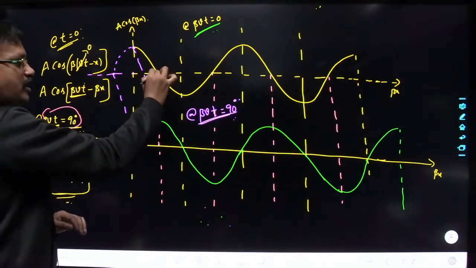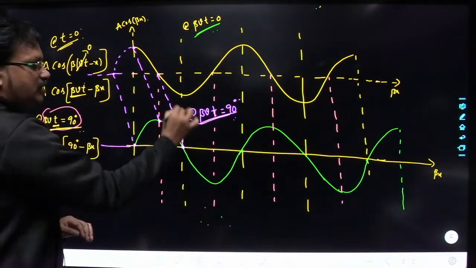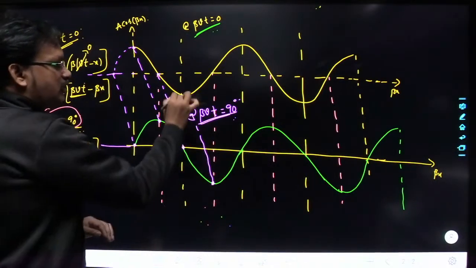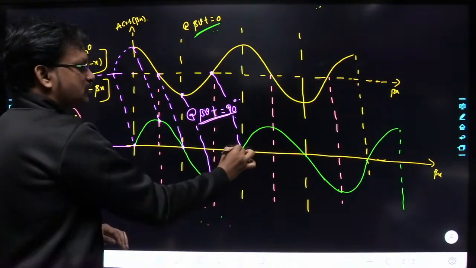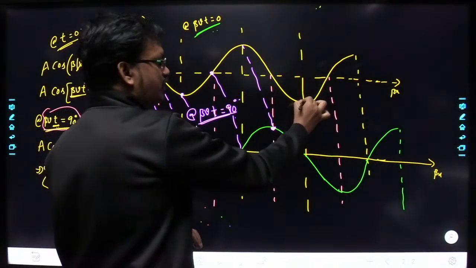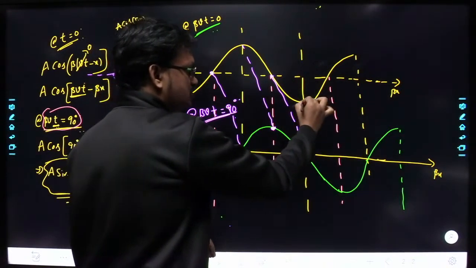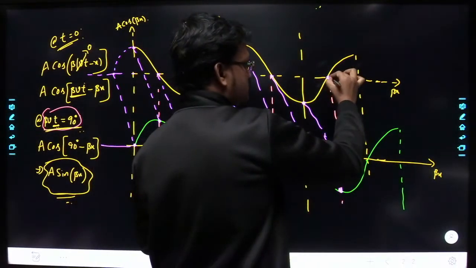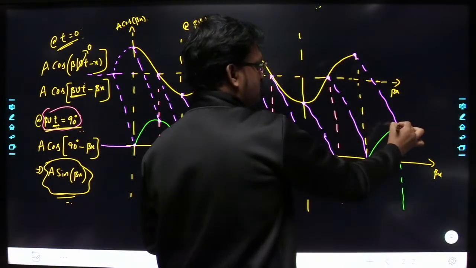Next, this point has moved to this location, and this point has moved to this location, and so on. Similarly this one moved to this one. So each point has moved to a new location.